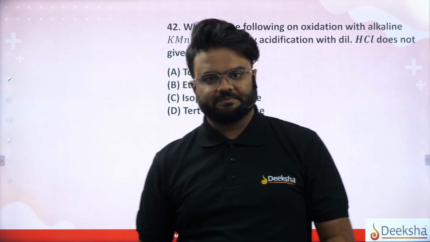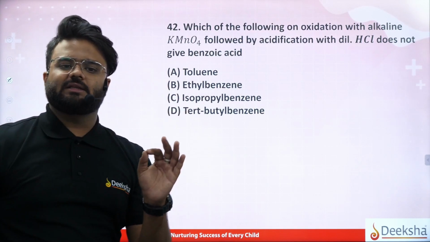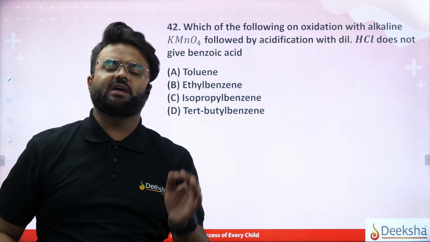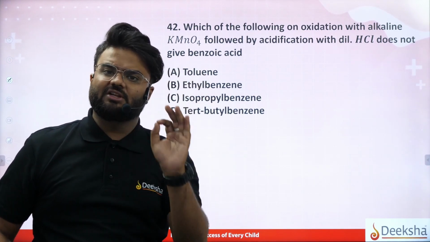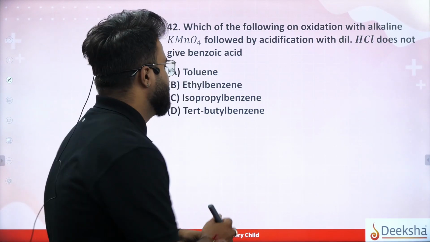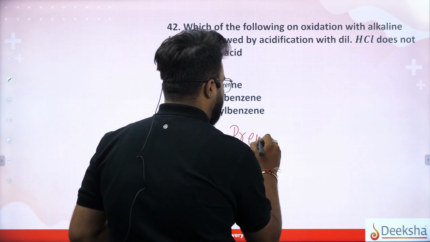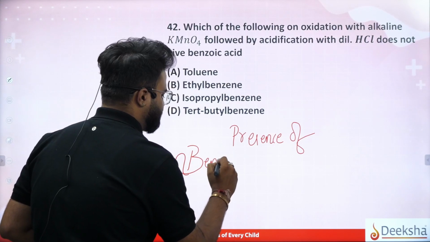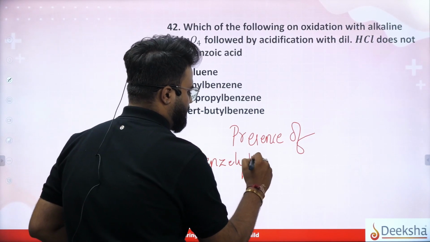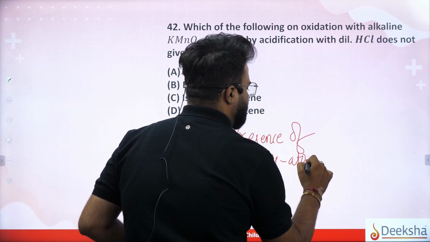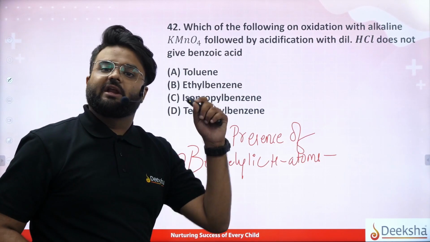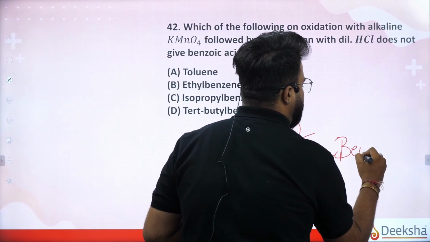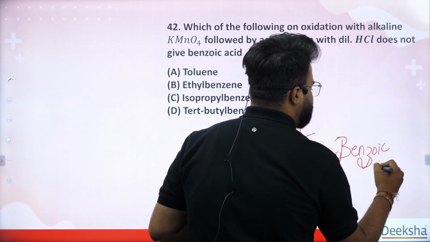Here, if there is a presence of a benzylic hydrogen atom, it will oxidize to form a benzoic acid. It will form a benzoic acid.